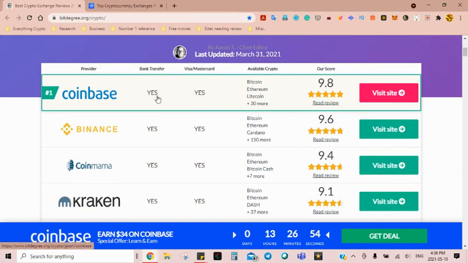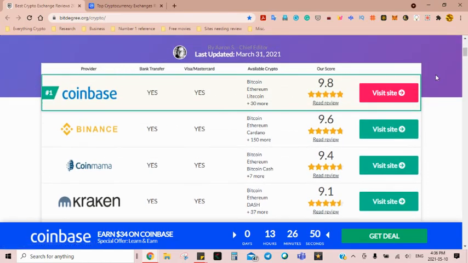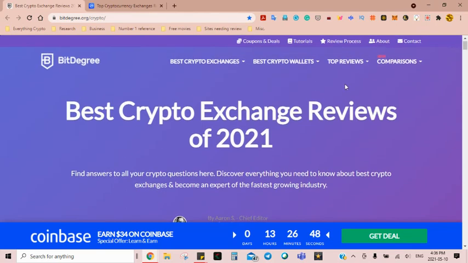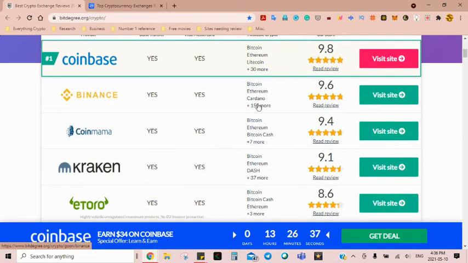Okay, so again, having access to these sites is very important. So again, this is BitDegree. This will tell you that you're eligible for bank transfers for this exchange, whether it accepts Visa, MasterCard, the available crypto. It gives you the options.